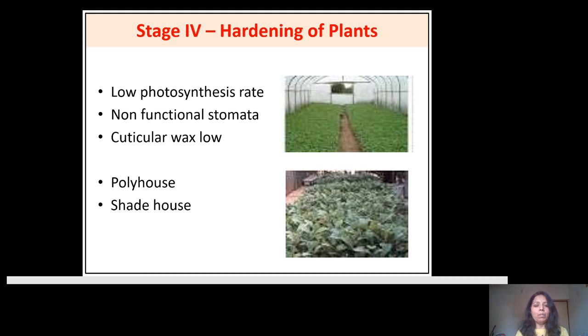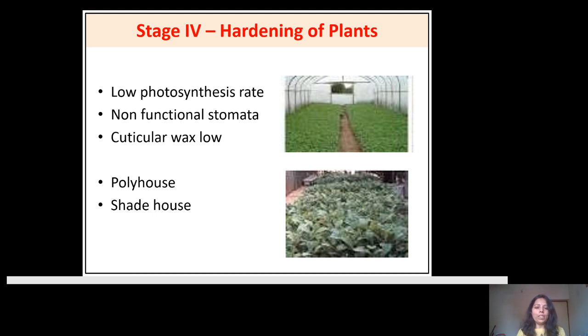Now, as you have developed this entire plantlet, that is shoots and root, in the laboratory, in artificial, controlled conditions, it shows a low photosynthesis rate as well as non-functional stomata, and the cuticle wax is low on such a plant. That means they are in a controlled condition, somewhat pampered plants, so they are very delicate. If you bring such a plant directly to the environmental condition, there is 100% mortality of this plant.